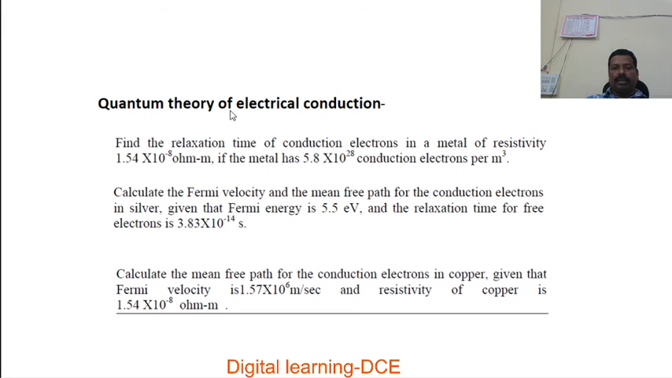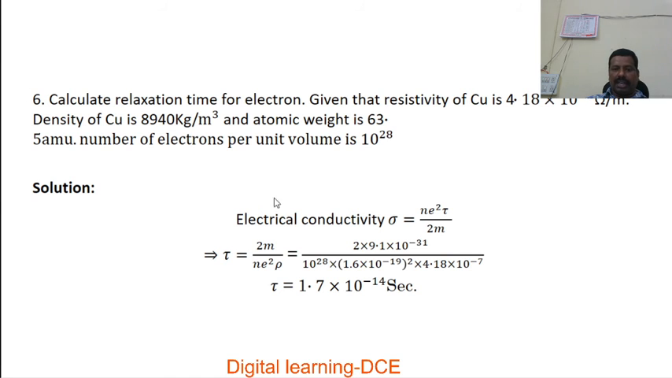Some other problems. These are some exercise problems; these types of problems may also be asked in the examination based on the quantum theory of electrical conduction. The first one is: find the relaxation time of conduction electrons in a metal of resistivity 1.54 into 10 power minus 8 ohm meter, if the metal has 5.8 into 10 power 28 conduction electrons per meter cube. Here free electron density n and resistivity rho are given. We should calculate tau, just as we discussed in problem 6.